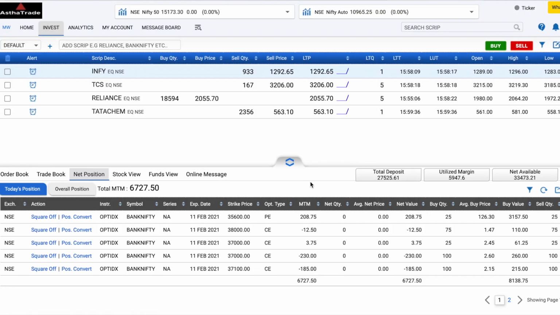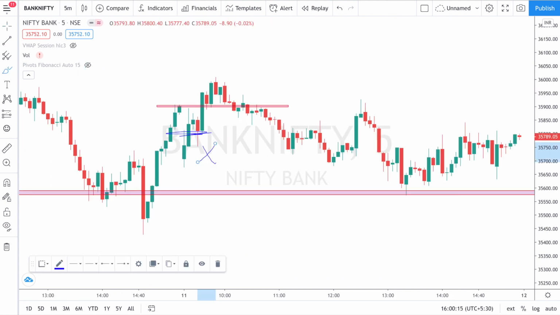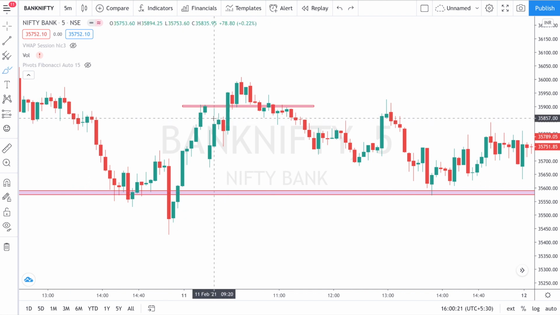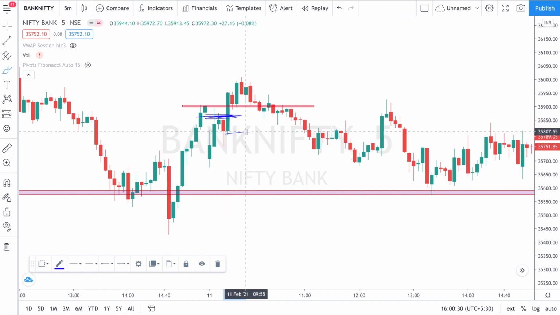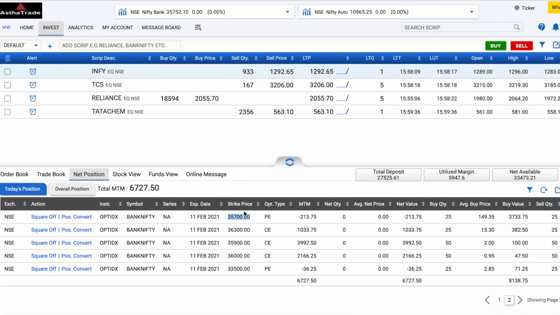Then the next trade I took, let me just show you that also, was 35,700, I guess. So here if you check, after I exited this, when Bank Nifty broke this high, I sold this level, which is 35,800 put options. You can clearly see that I had sold, but here I have booked a MTM of 200 rupees, or 213, let's say 200.